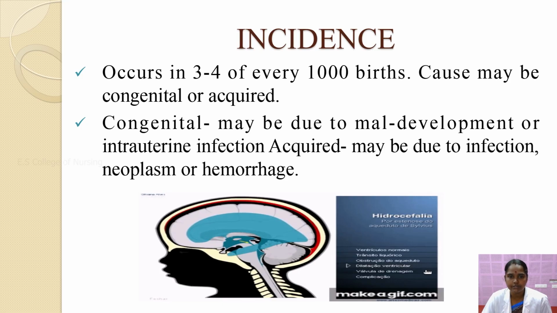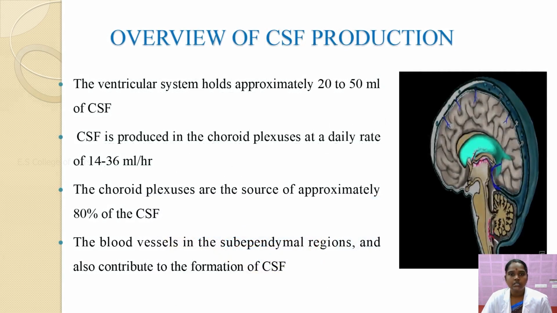Now an overview of CSF production, how the CSF fluid is produced. The ventricles hold approximately 20 to 50 ml of CSF fluid. The CSF is produced in the choroid plexus at a rate of 14 to 36 ml per hour. The choroid plexus produces the CSF fluid.